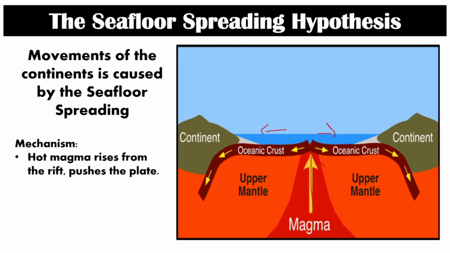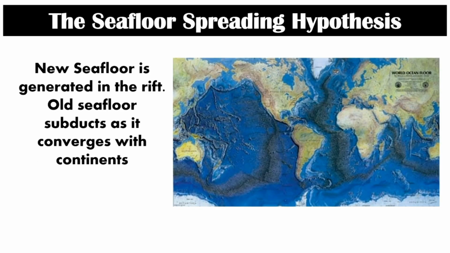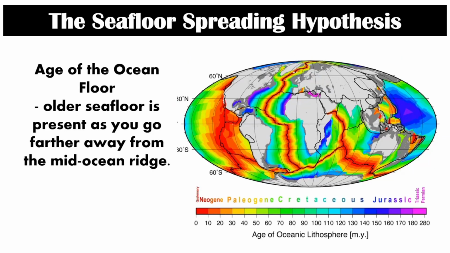So we can see in this illustration that the movement of the continents is caused by seafloor spreading, and one of its mechanisms is that hot magma rises from the rift, pushes the plate, and new seafloor is generated in the rift. Old seafloor subducts as it converges with continents.